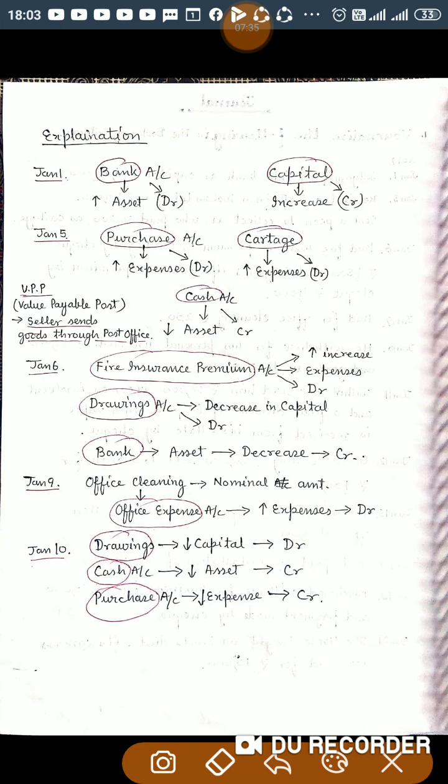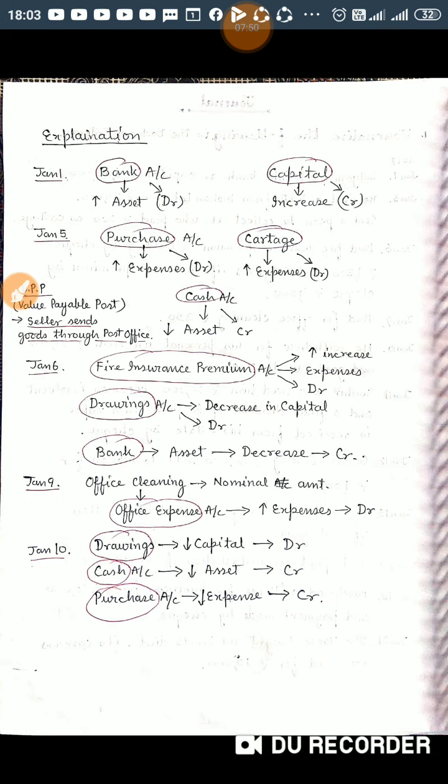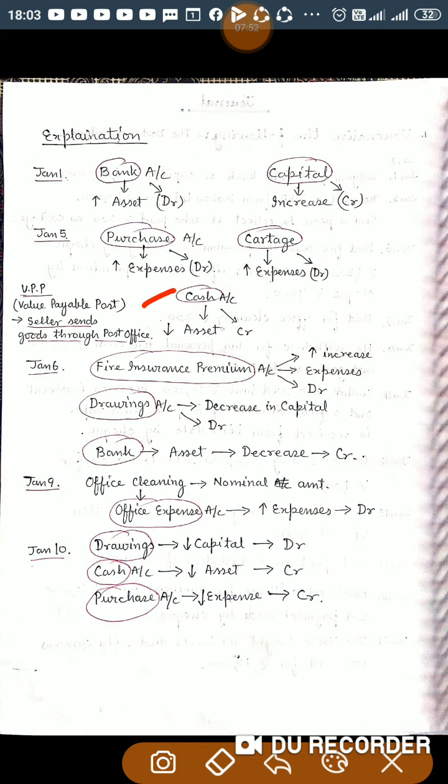Now cartage is an expense for the business, and this expense is increasing. So increase in expenses should be debited. Cash is another account involved in this transaction.